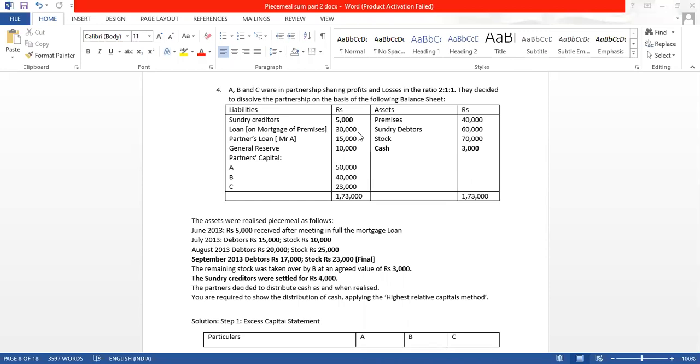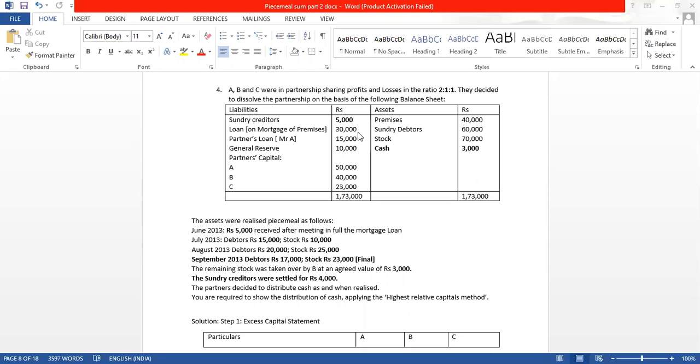The remaining stock was taken over by B at an agreed value of 3,000. So some of the stock was taken over by B to his home, and he paid 3,000 to the business. This 3,000 will also be used to repay the liabilities.